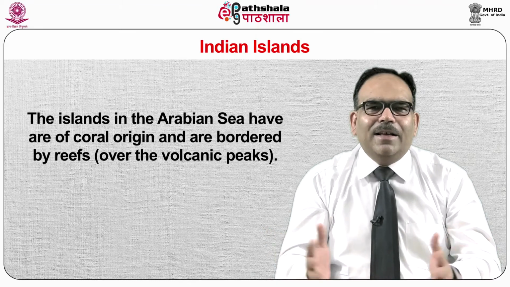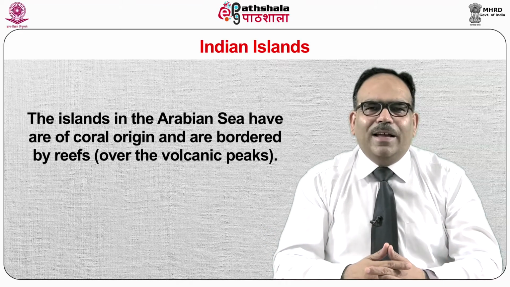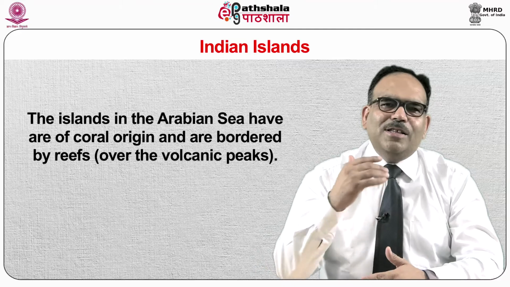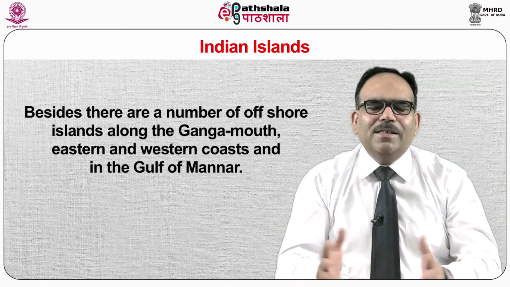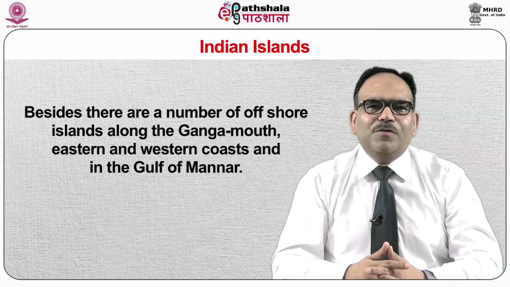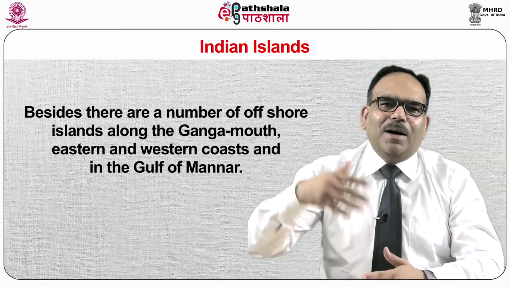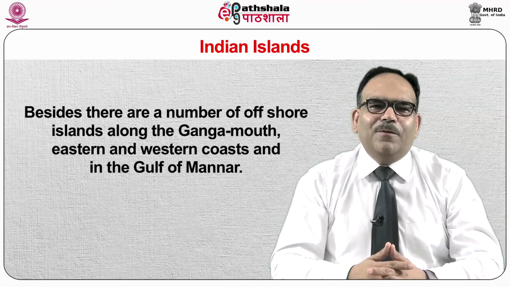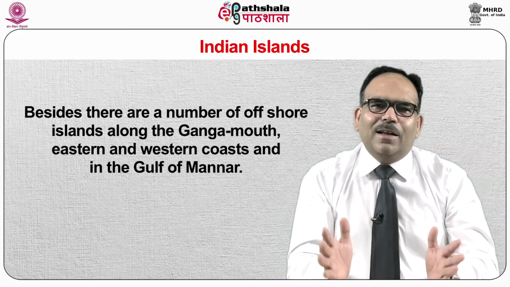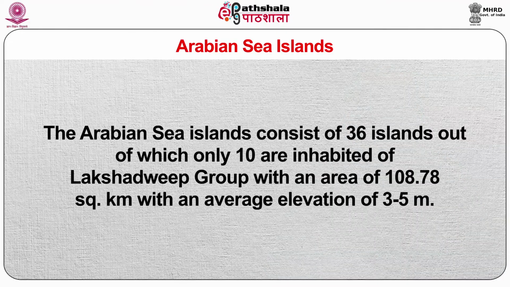The islands in the Arabian Sea are of coral origin and are bordered by reefs. Besides, there are a number of offshore islands among the Ganga mouth, the eastern and western coast, and in the Gulf of Mannar. Arabian Sea Islands. The Arabian Sea Islands consist of 36 islands, out of which only 10 are inhabited.